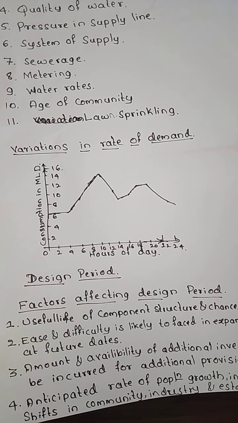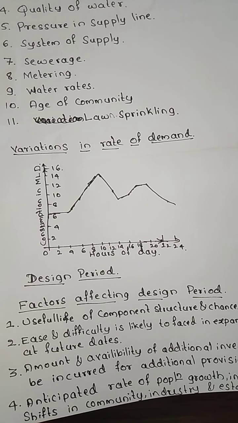During hot climatic conditions we will be consuming more water. Season is also going to have an impact on the variations in the rate of demand. These variations are expressed in terms of percentage of the annual average daily consumption.